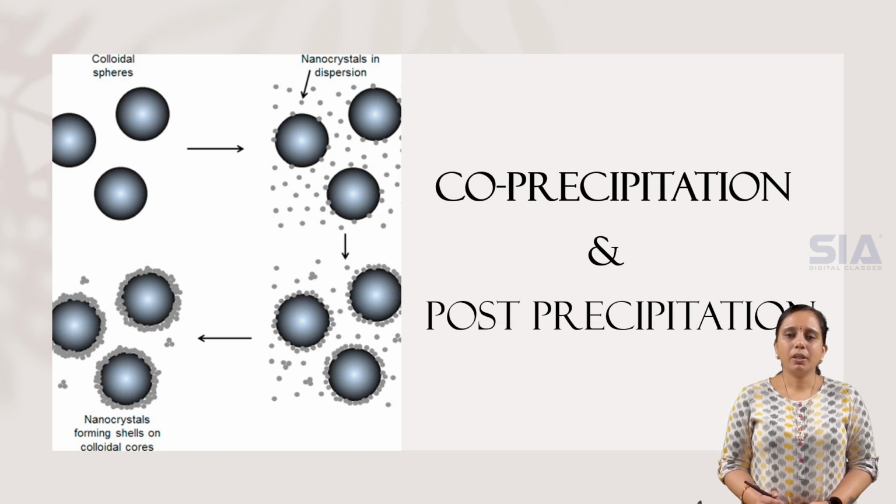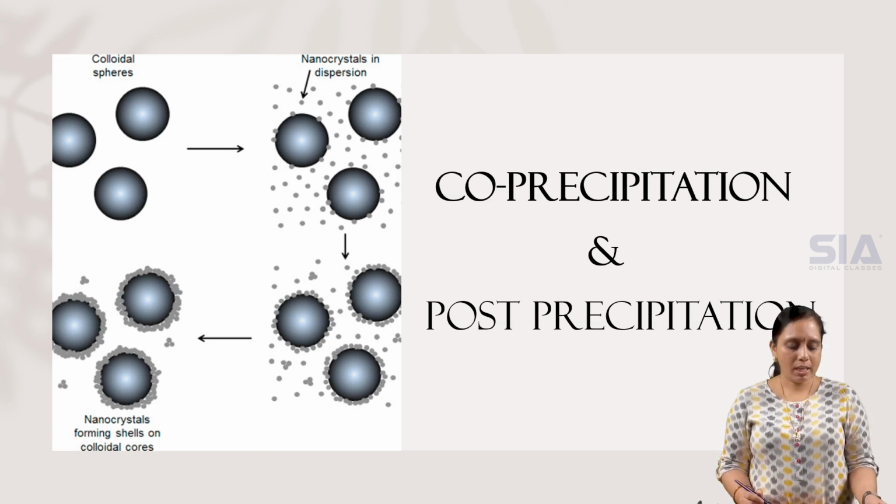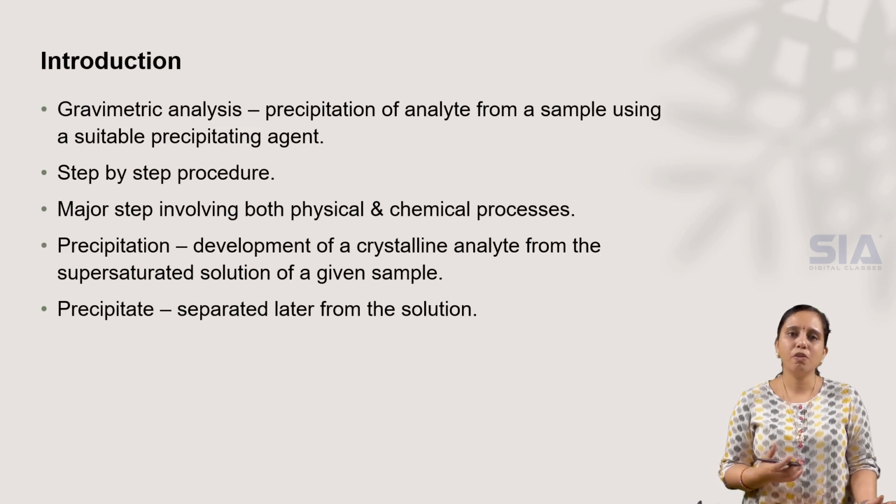Let us deal with the topic today of co-precipitation and post-precipitation. Co-precipitation and post-precipitation are terms generally used in gravimetric analysis. Gravimetric analysis is a technique that deals with the precipitation of a particular substance from a sample using a preferred precipitating agent.